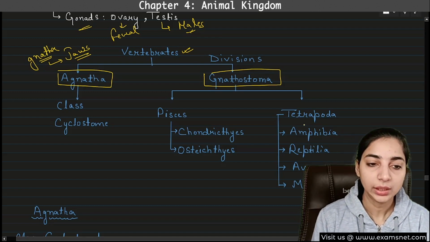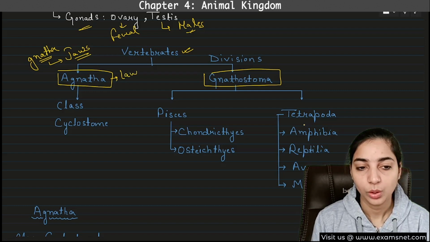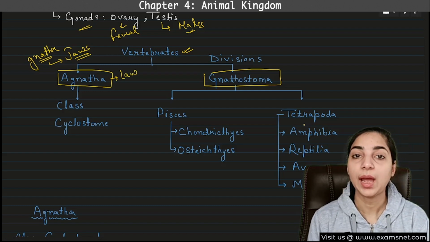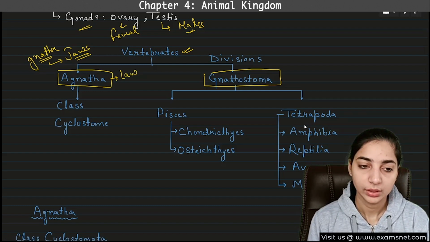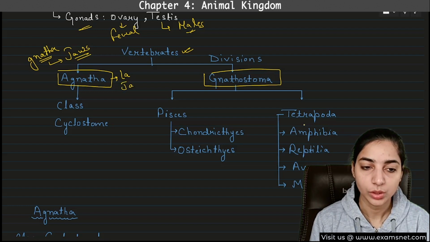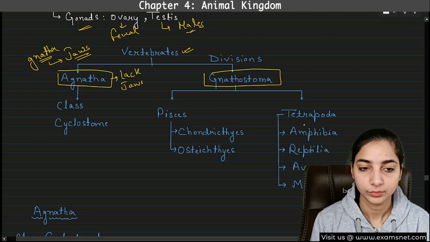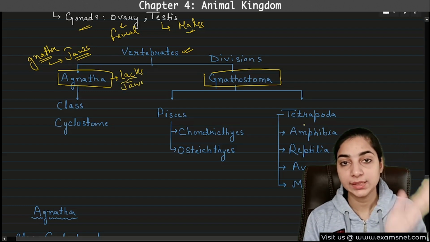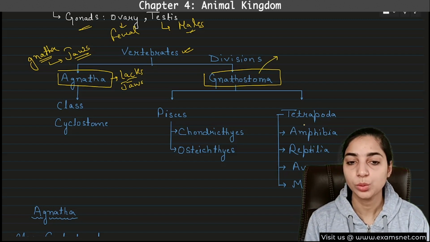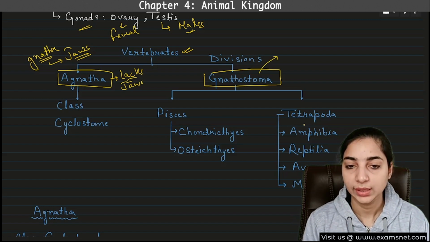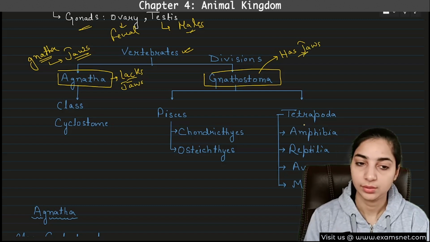Agnatha lacks jaws. Whereas the second group, Gnathostoma, possesses jaws. The jaws are present.